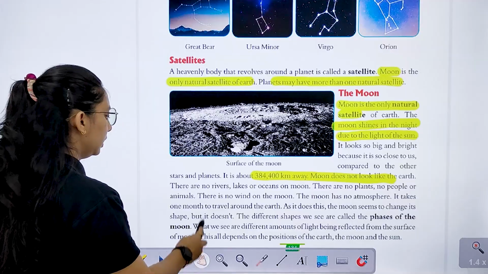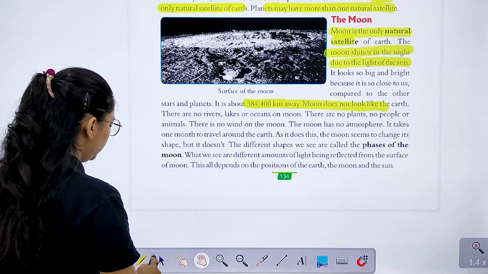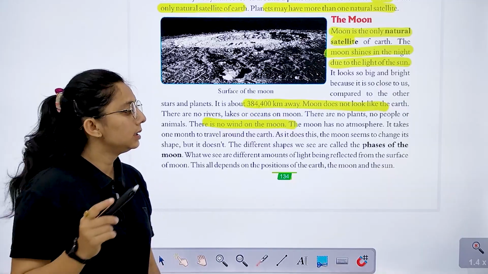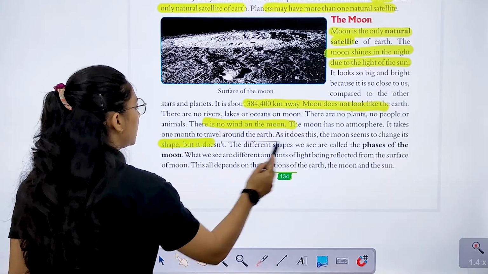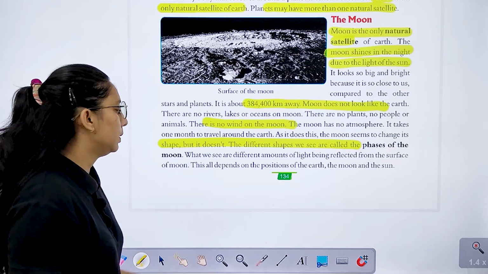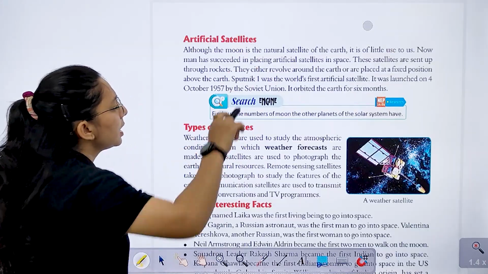It does not look like the earth. There is no wind on the moon. There is no air, no atmosphere. There are changes in shape, and the different shapes we see of the moon are called phases of the moon. It depends on the position.